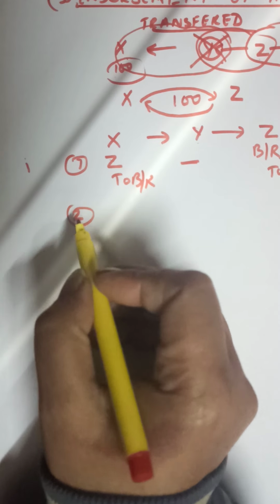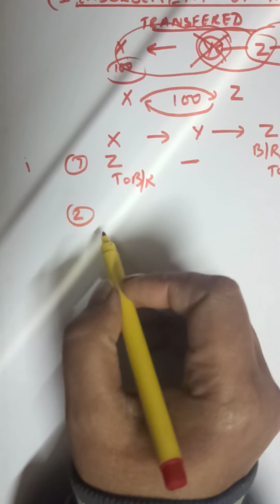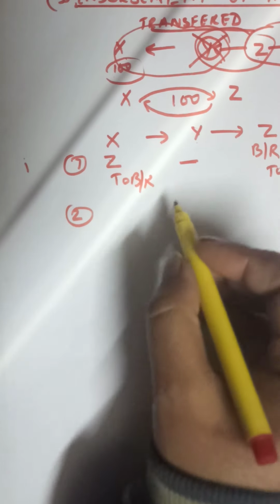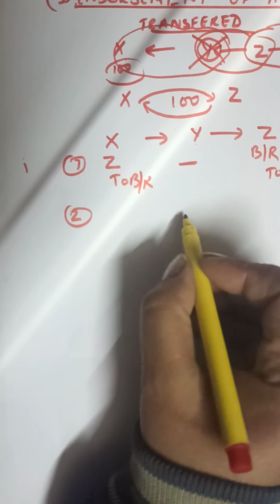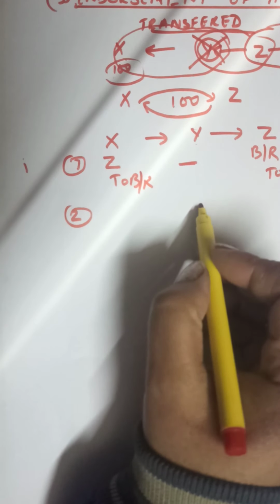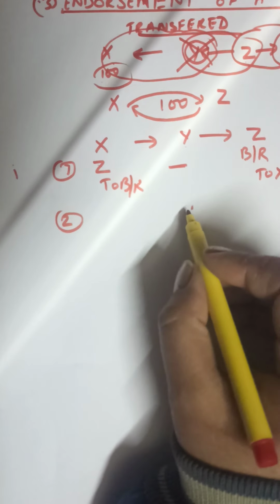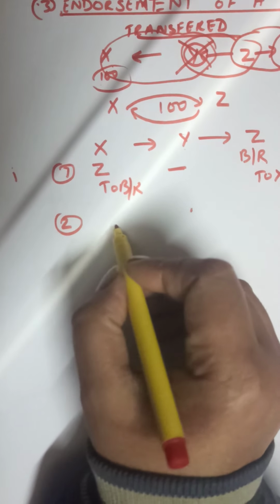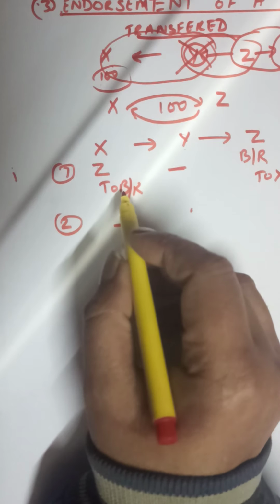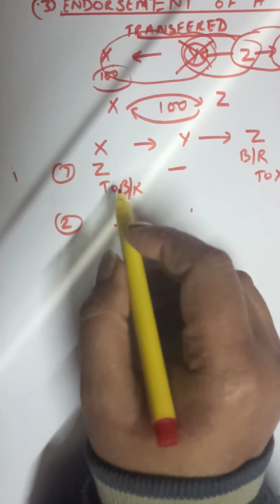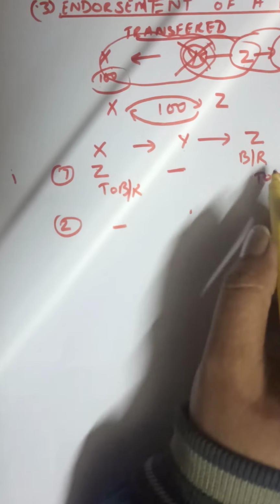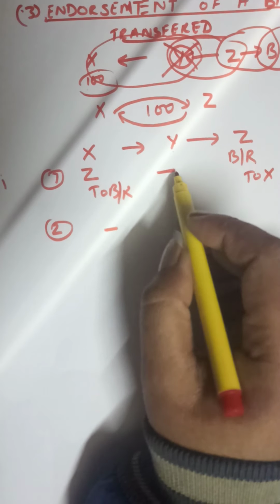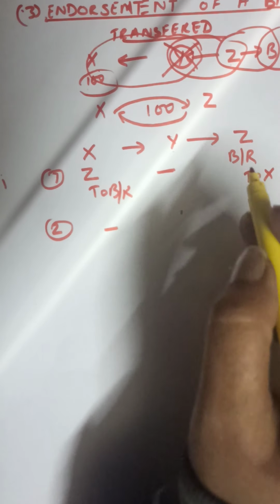Second, when the payment is made on the due date. Who is making the payment to whom? Y has to make the payment. At that time there is no entry in this book. X had to receive the payment, but he gave the bill to Z. That means Y will make the payment to Z. Z is the receiver.